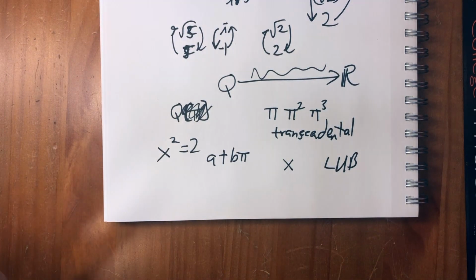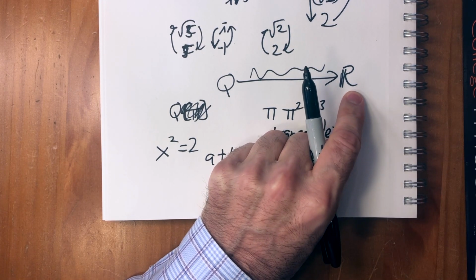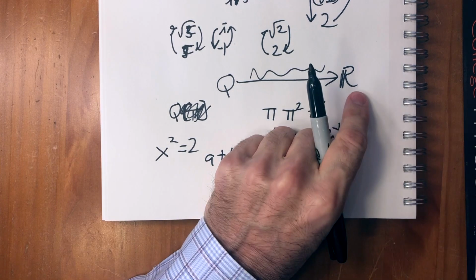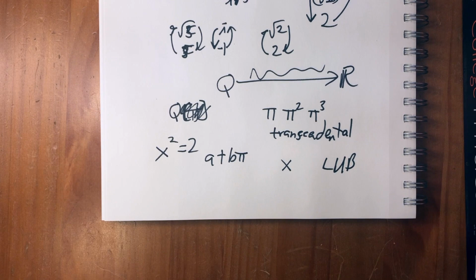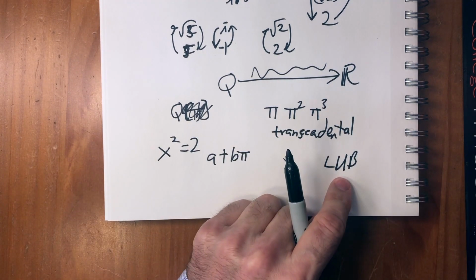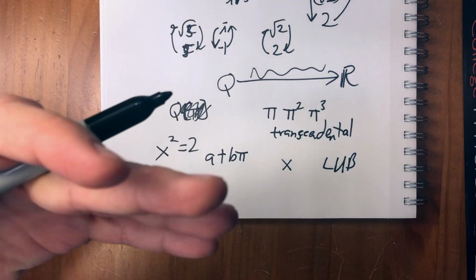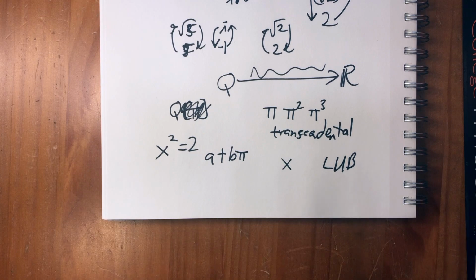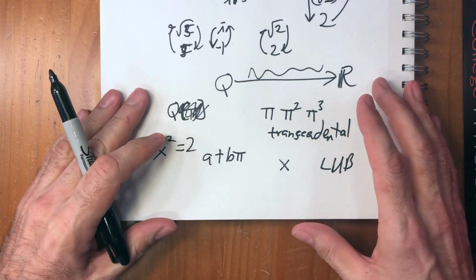Now, you're going to say to yourself, wait a minute, what about i? Because i is not a real number either. The thing is, if you add i to the real numbers, it's no longer ordered. The complex numbers are not ordered. So the only ordered field with the least upper bound property is the reals. That's as big as they can get. There's nothing else that you can add to the reals. Okay, so with that little discussion in mind, let's go ahead and prove that, in fact, the real numbers are unique.